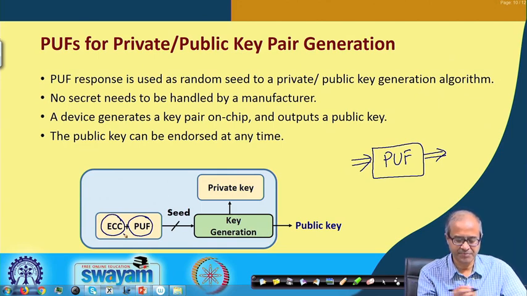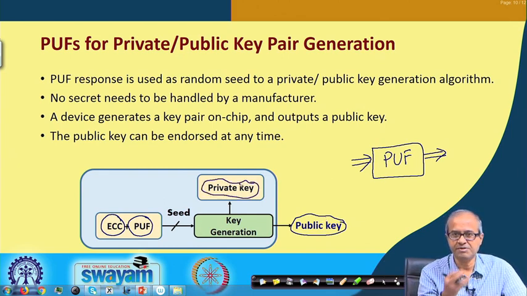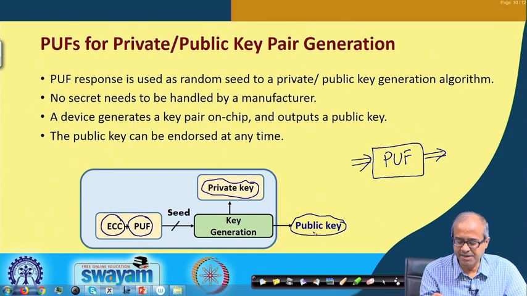With ECC and PUF we can generate a random seed through which the key generation module inside the chip can generate the public key, which can be distributed outside, but the private key will never leave the chip, it will remain inside. Okay. You are not storing it anywhere, and this private key can be generated online. The public key also can be generated or endorsed anytime you want.